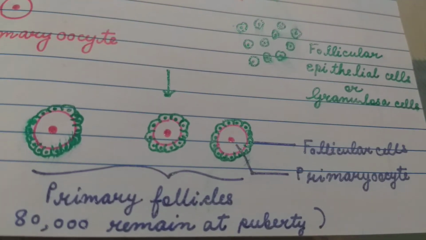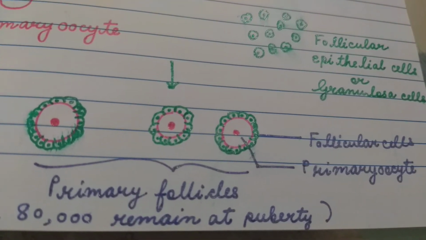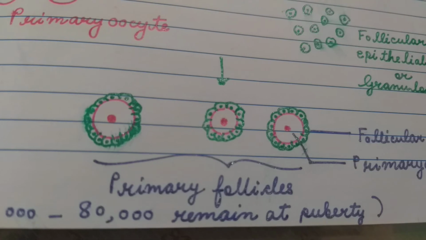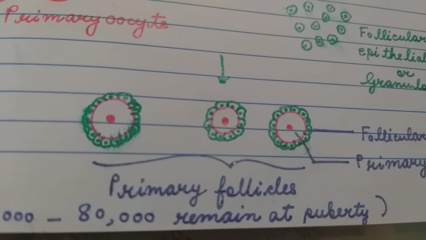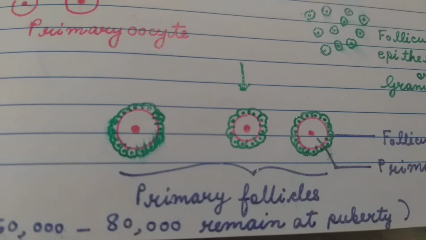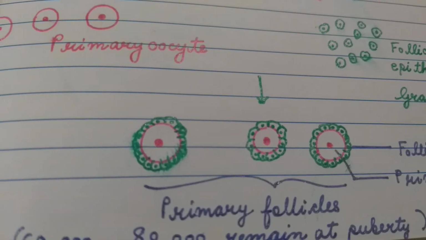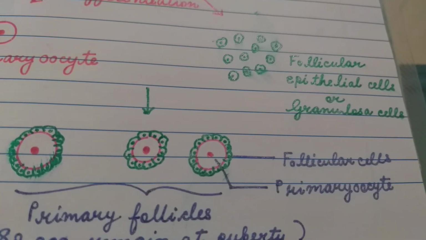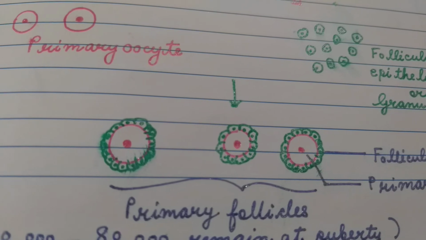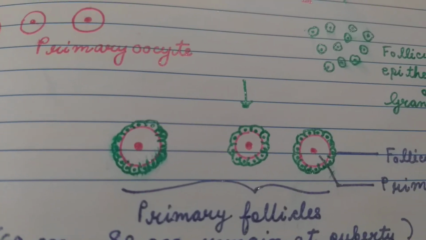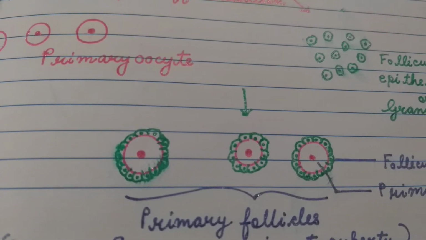When an oocyte is surrounded by follicular cells, it is called follicle. So a follicle consists of an oocyte and follicular epithelial cells or granulosa cells. So a large number of primary follicles are formed in the ovaries.